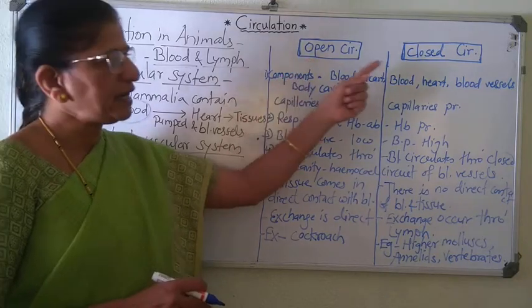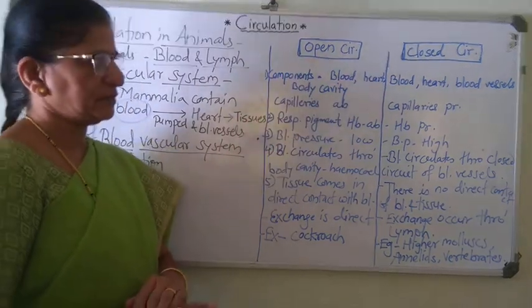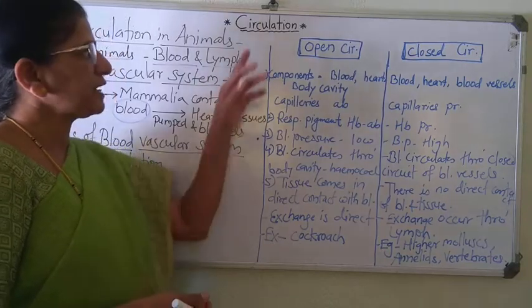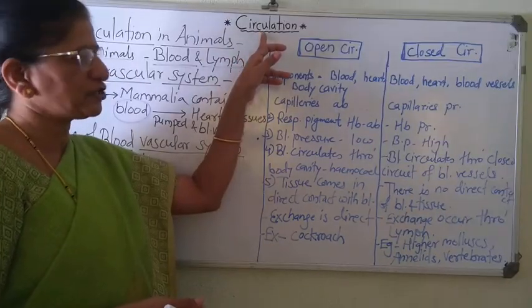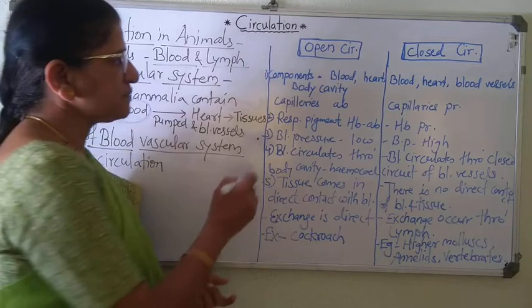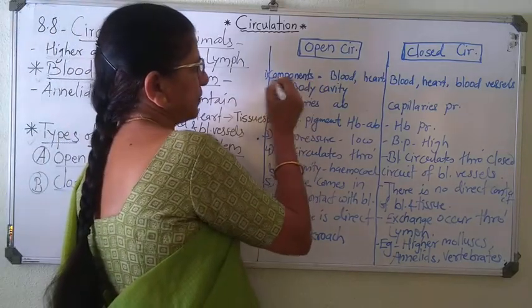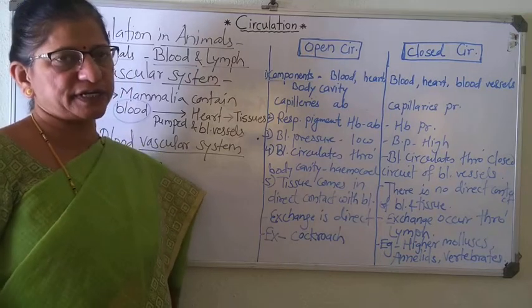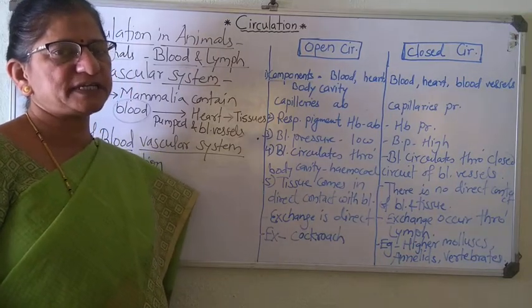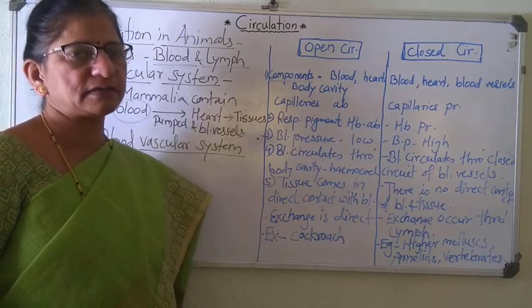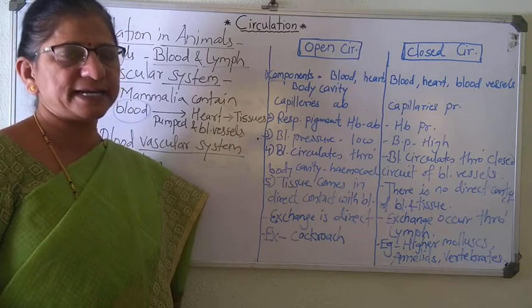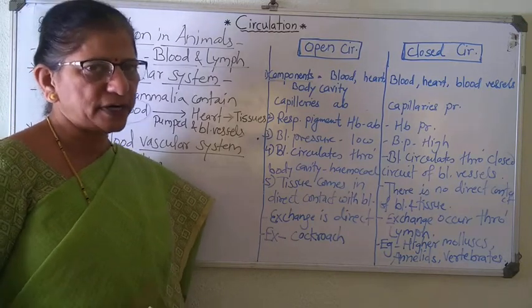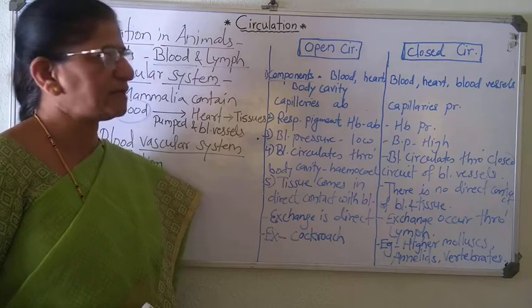In open circulation and in closed circulation, or in another word you can say overall circulation, the components of circulation are present. Just like now your well-known digestive system possesses mouth, esophagus, stomach, intestine, etc. These are the component organs of digestive system.